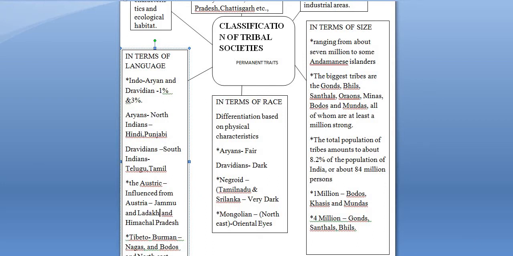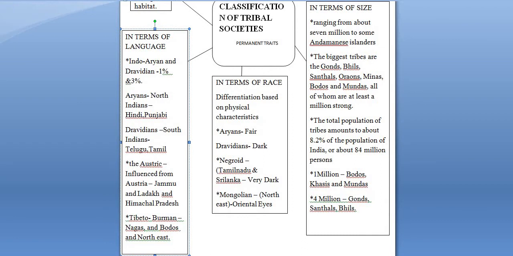Now the next clan is the Tibeto-Burman clan, and by the name, as we can know, Tibeto means the people living in Tibet, which is also called the roof of the world. Burma is on the northeastern side of India. So the Tibeto-Burman clan constitutes the Nagas, the Bodos, and the tribal people living in the northeast part of India.